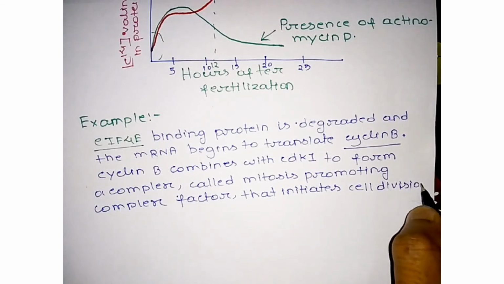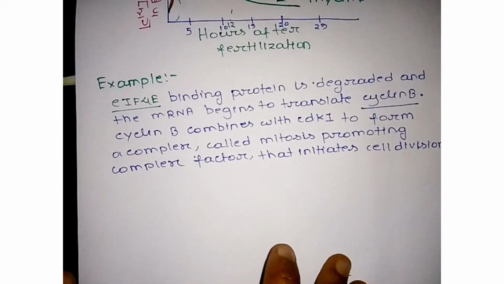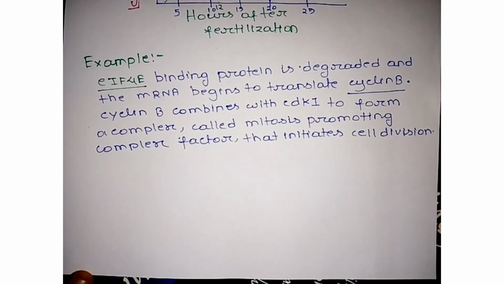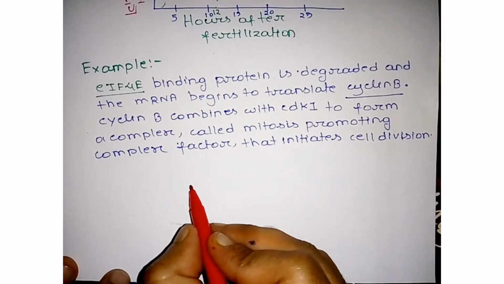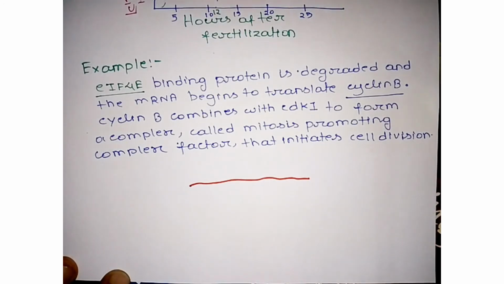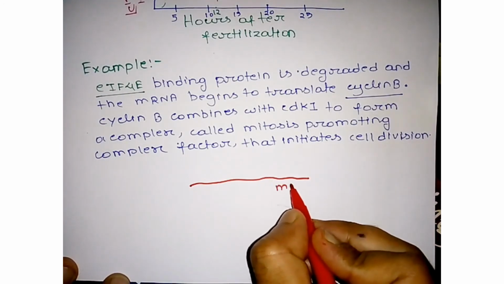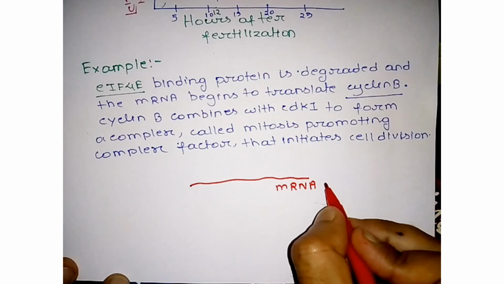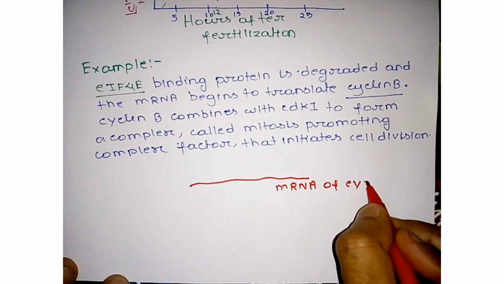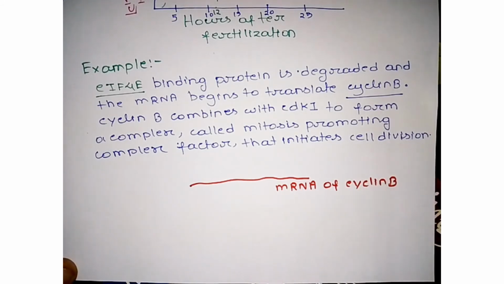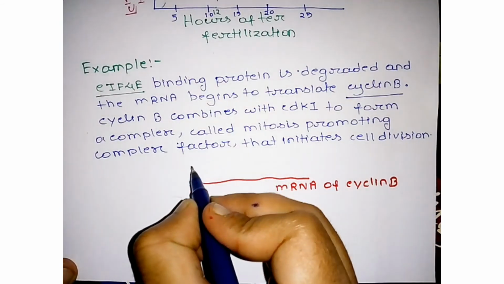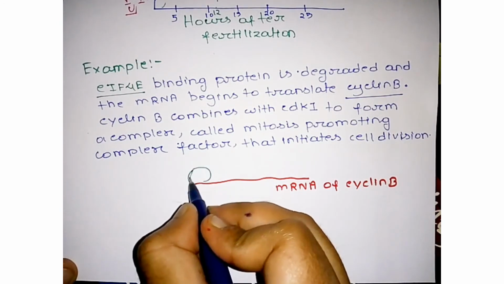So we draw a diagram. The diagram is imaginary, for understanding purposes only. This is the mRNA of cyclin B. In the unfertilized egg, this mRNA is inhibited.